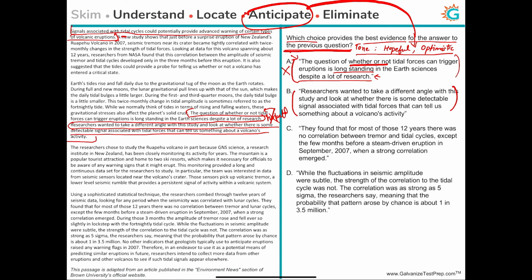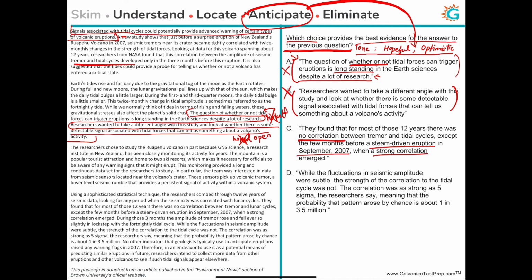It just says that the researchers wanted to take a different angle and explore this. So this is more of an open statement. This is kind of factual, saying, hey, this is what they wanted to do. There is no hopeful tone here either. So this was not hopeful, and B is also not the correct answer.